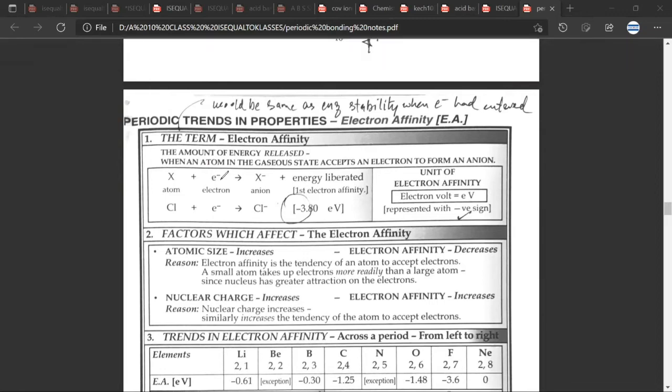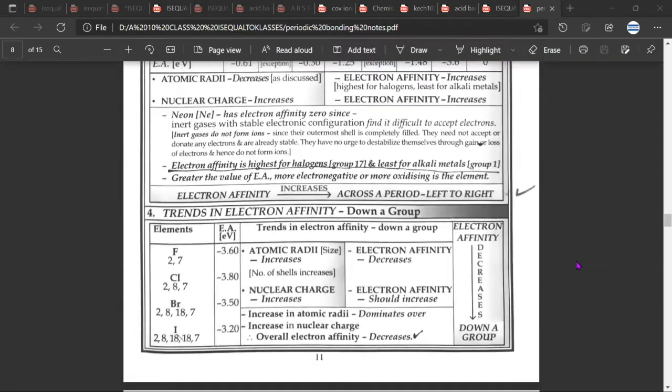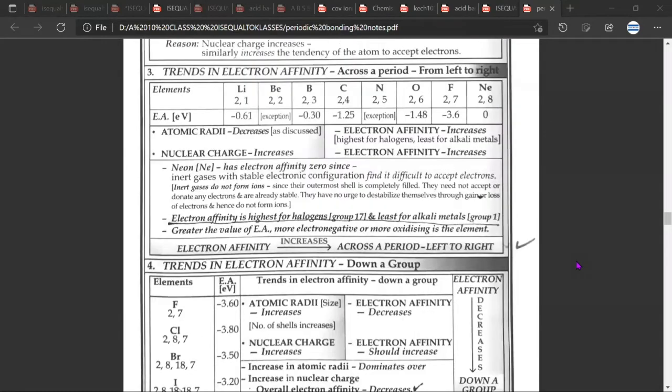Electron affinity is the amount of energy released when an atom in the gaseous state accepts an electron to form an anion. Mr. CB, any doubt? No doubt. So this would be the amount of energy which would be released. And the trend for electron affinity as you move in a period from left to right. Can you read, Mr. CB? What is the trend like?